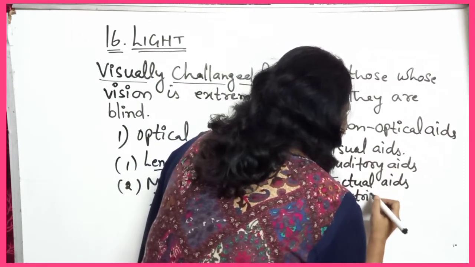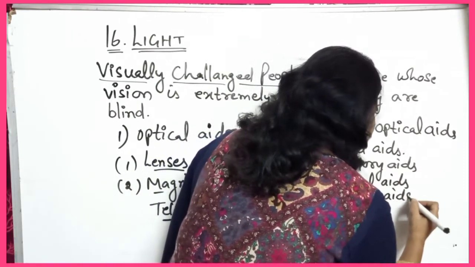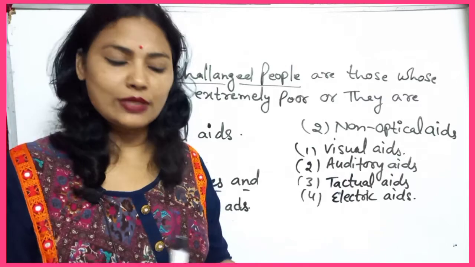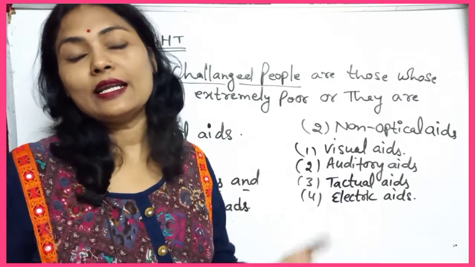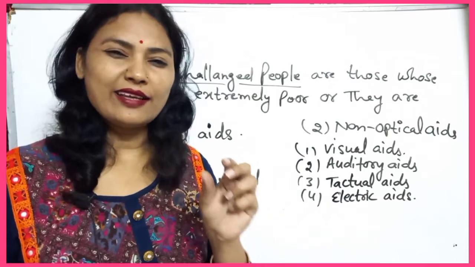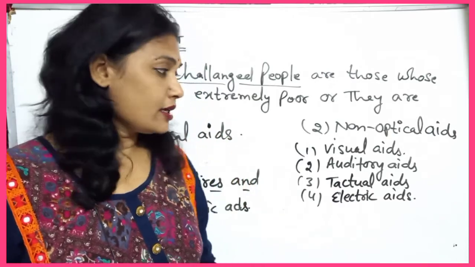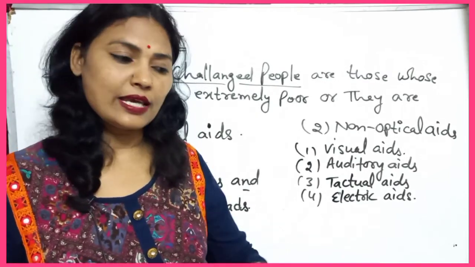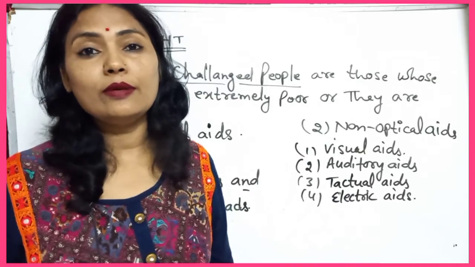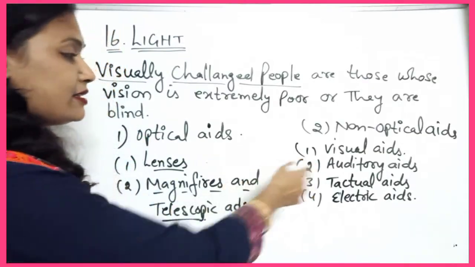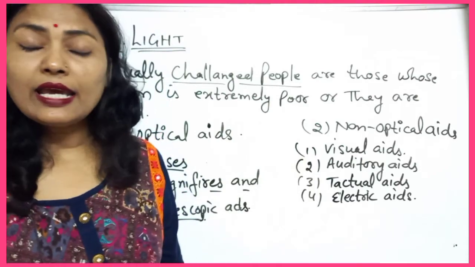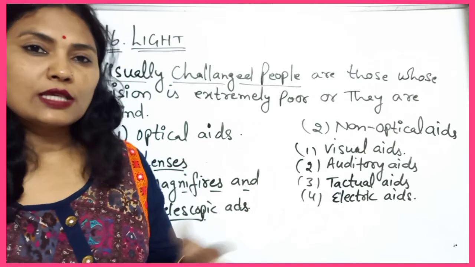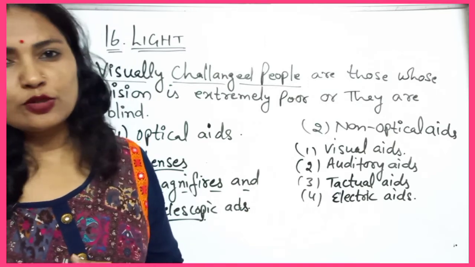Nowadays these are also developed. Before that, Braille developed the idea and gave the Braille script, which I have already told you, with raised dots. By touching the dots, a visually challenged or blind person can read a book easily. Books and these aids are available nowadays, and there are different schools for the education of visually challenged persons.